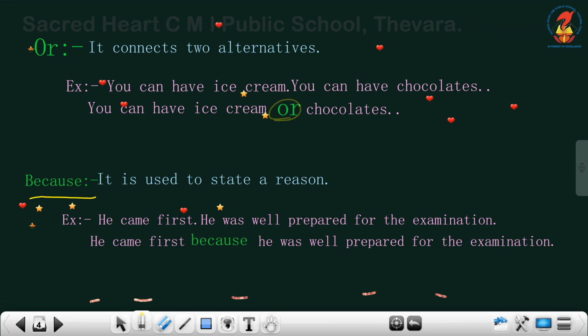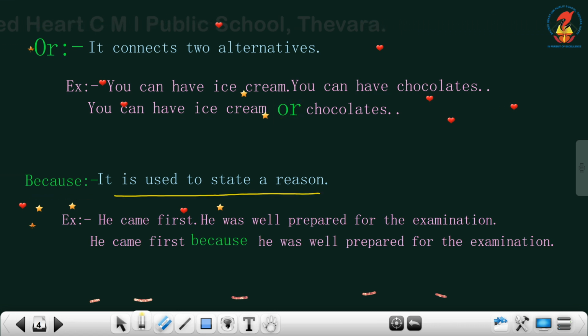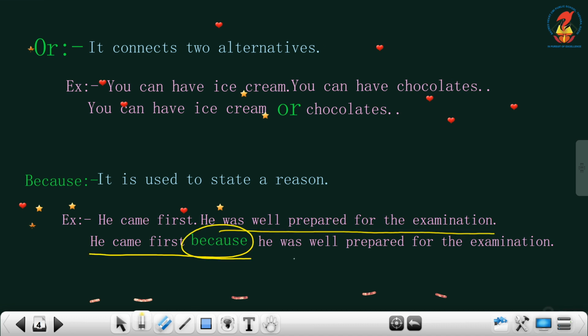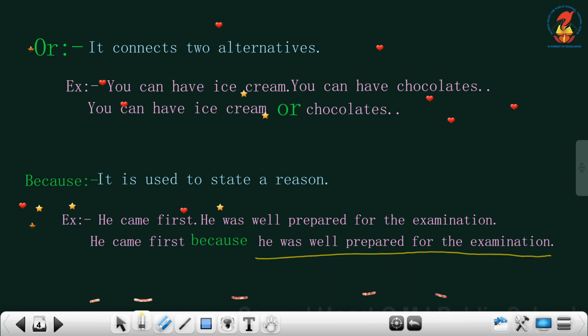The next one is because. It is used to state a reason. Example: he came first, he was well prepared for the examination. So when we write it together: he came first because he was well prepared for the examination.